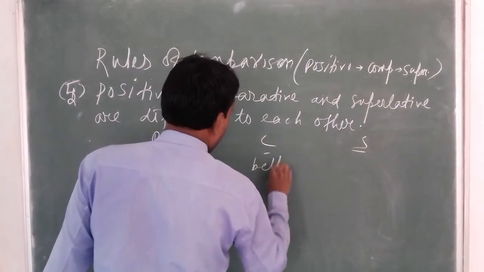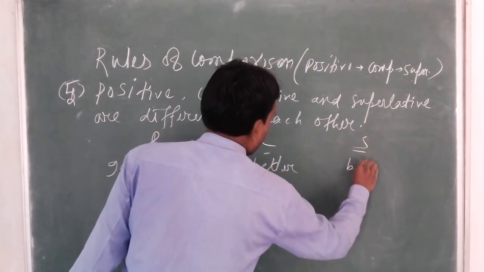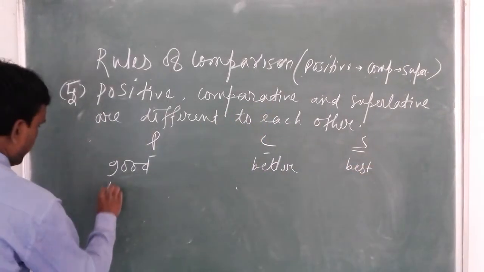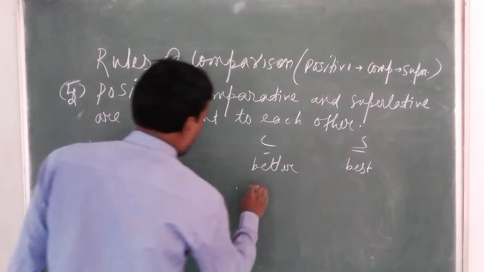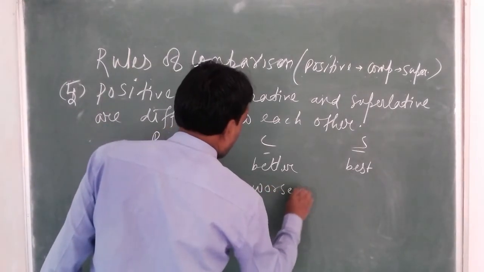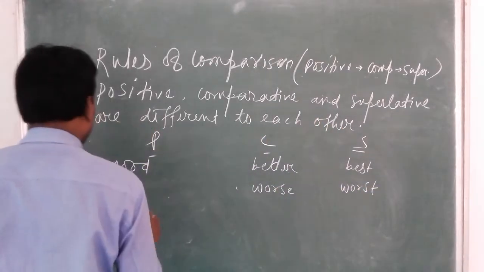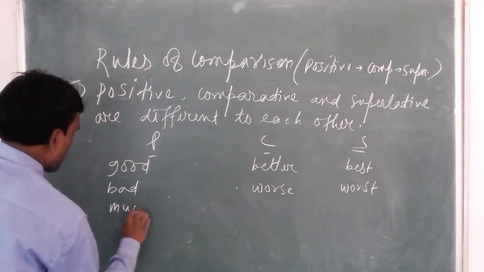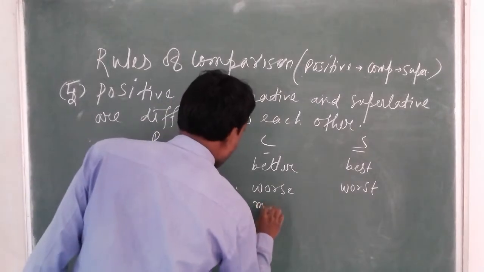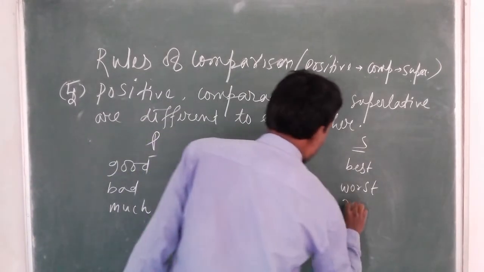Good, better, best. Bad, worse, worst. Much, more, most.